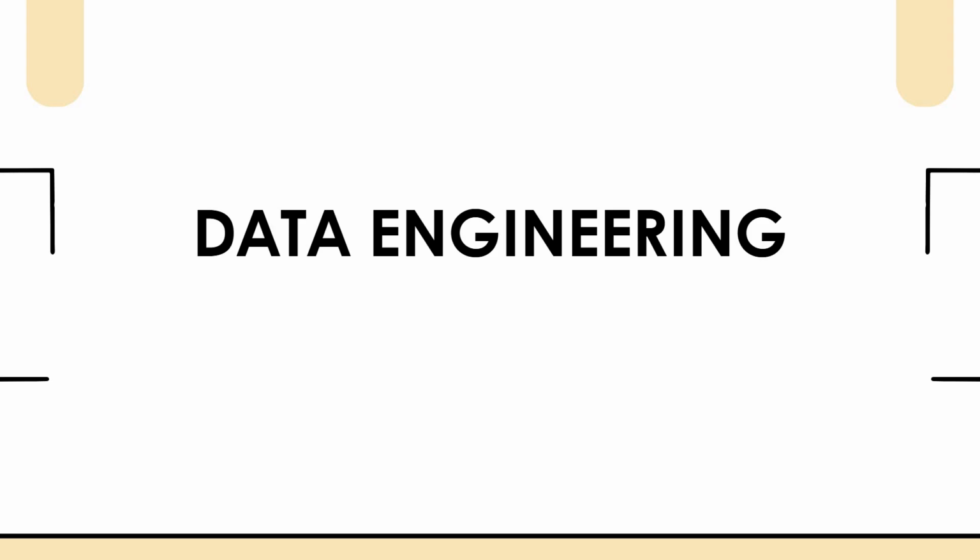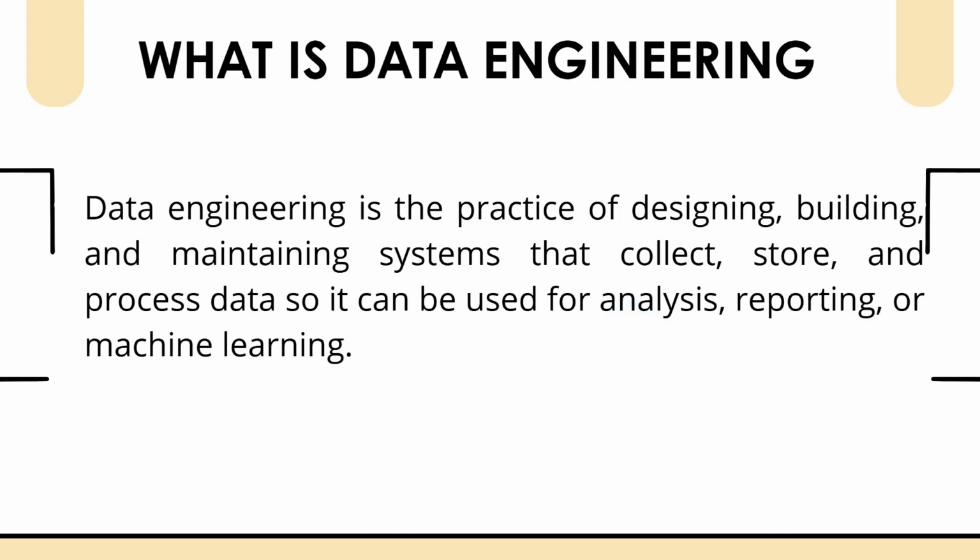Okay, so let's start. If you want to become a data engineer, we first have to understand what data engineering is. Data engineering is the practice of designing, building and maintaining the systems that collect, store and process data so it can be used for analysis, reporting or machine learning. Here we have different types of data, which can be in raw format or structured format, where the data may not be correct. So we have to collect the data, store it and process it. And why is it important?